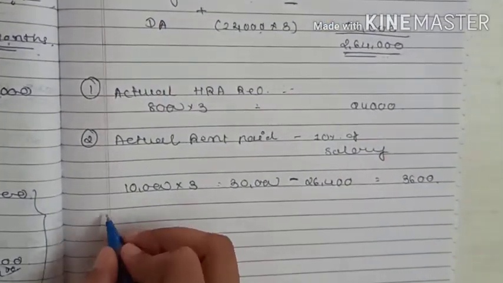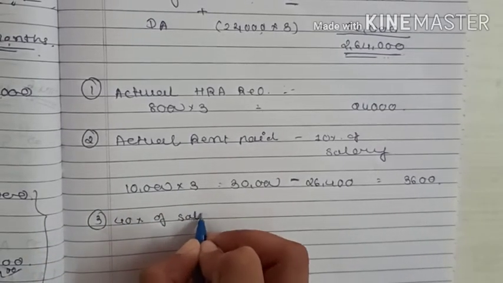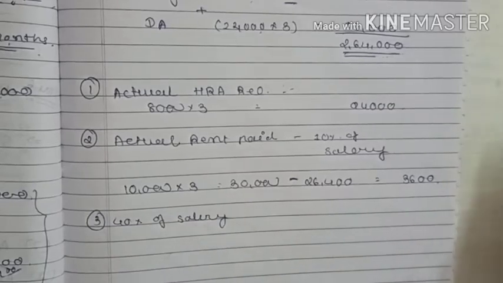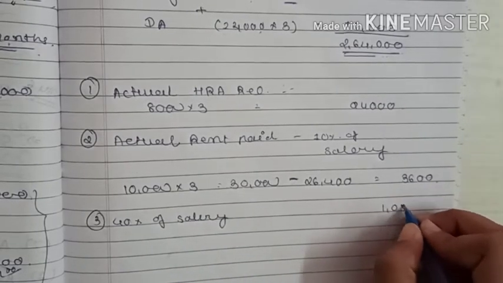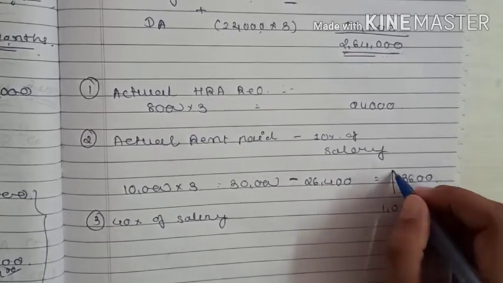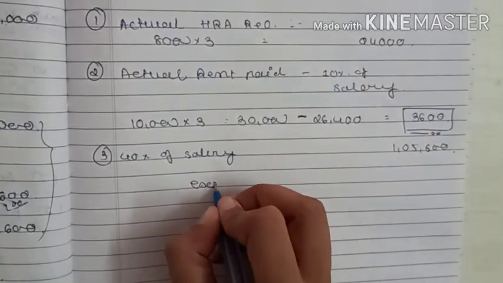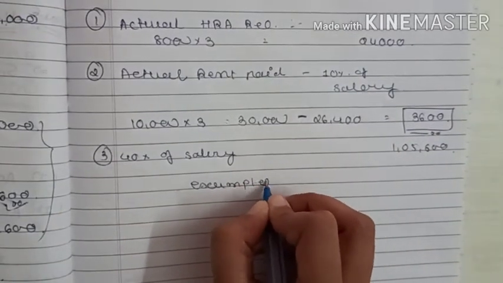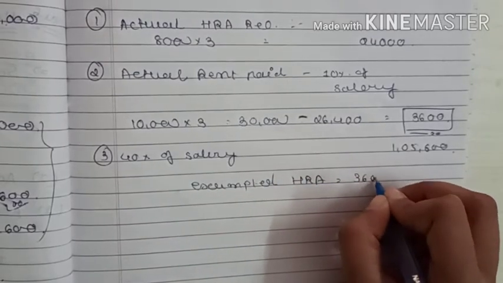And point number 3, 40% of salary. 2,64,000 at 40% is 1,05,600. Whichever is less, obviously this amount is less. So exempted HRA is equal to 3,600.